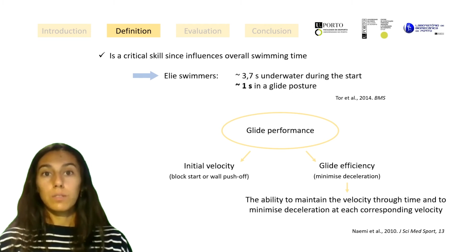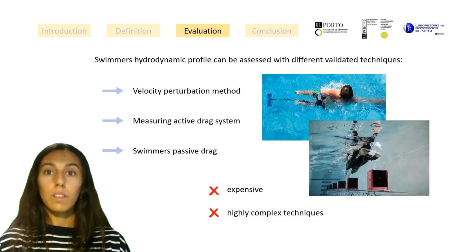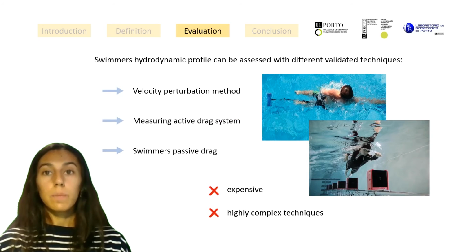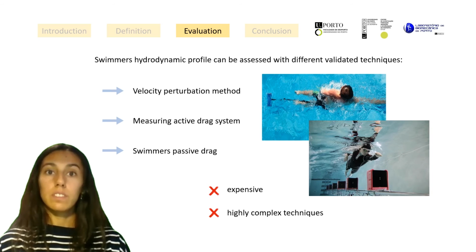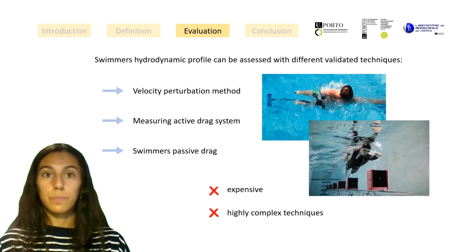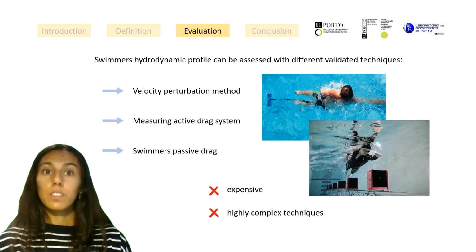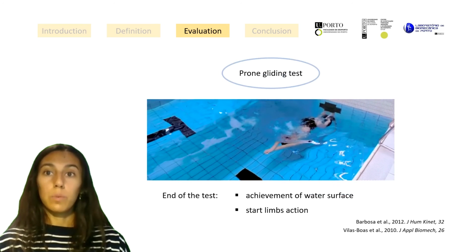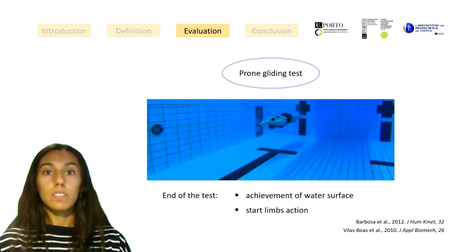So, swimmers' hydrodynamic profile can be assessed with different validated techniques, such as the velocity perturbation method, the measuring active drag system, or the swimmer's passive drag assessment, with the swimmer towing in water without segmental actions. However, these procedures are expensive and require highly complex techniques to be used on a daily basis. Thus, cheaper and easier testing procedures for this assessment, like the prone gliding test, are used to assess the swimmer's